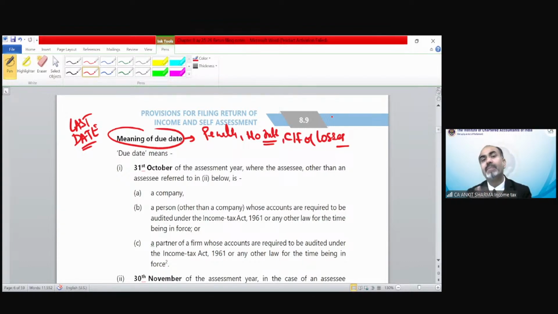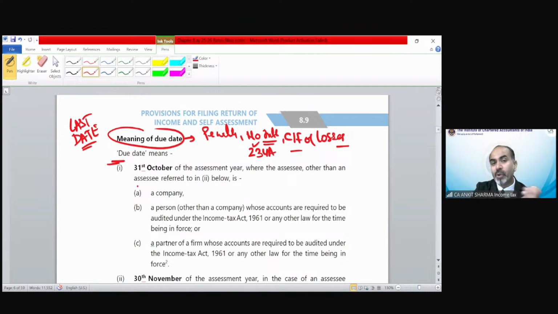So due date is the best date till which you do not need to pay any penalty or fine for late filing, because you are filing it on the due date. No interest under section 234A. Under TDS and advance tax provisions, we have discussed interest under sections 234B and 234C. Section 234A is for not filing your income tax return up to the due date. So you need not pay any interest under section 234A. This is also a benefit, and of course carry forward of losses, etc. So you have certain benefits if you file your income tax return on the due date.